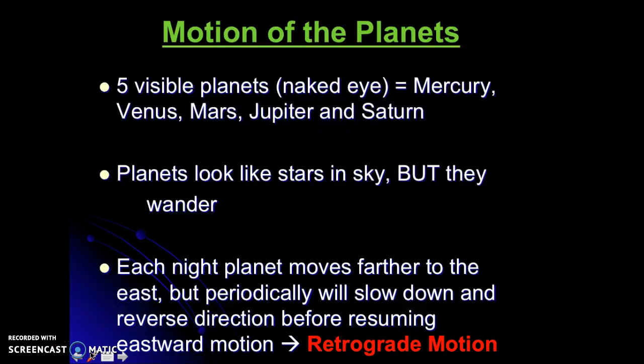But night after night throughout the year, what you'll notice is the planets appear to move across the sky back towards the east. And that's their regular motion. But periodically, they're going to slow down and reverse direction and go into a westward motion. And we call this retrograde motion. This is one of the first motions of the planets that these ancient astronomers were noticing.